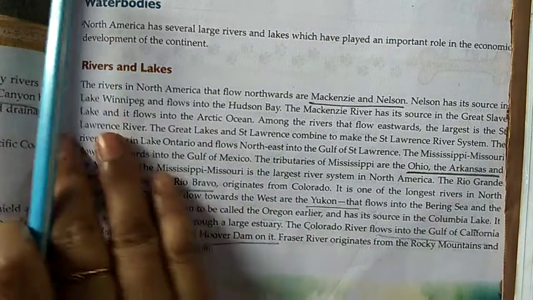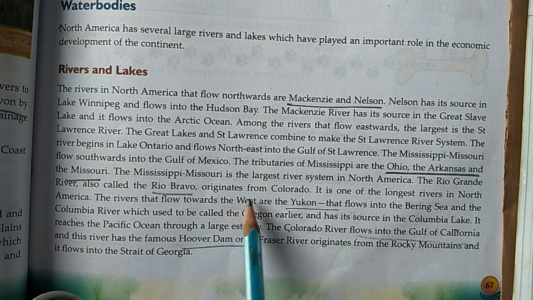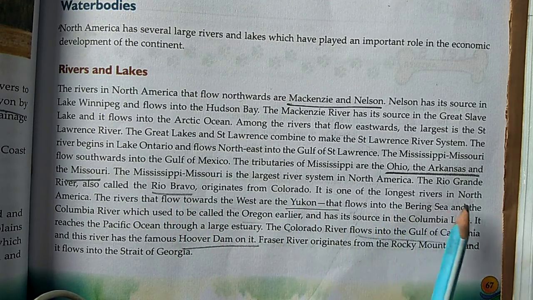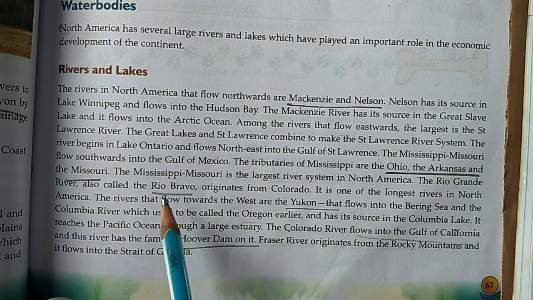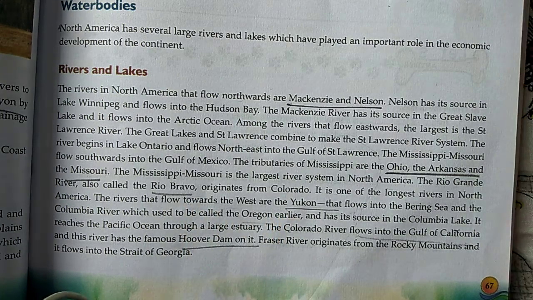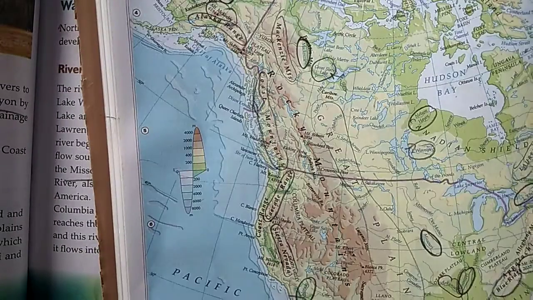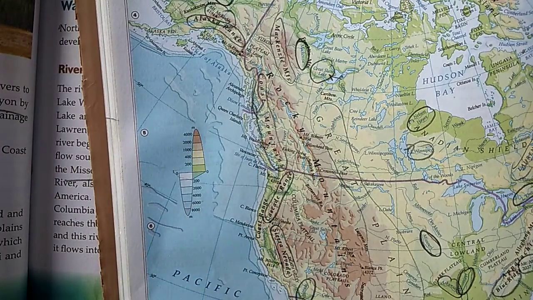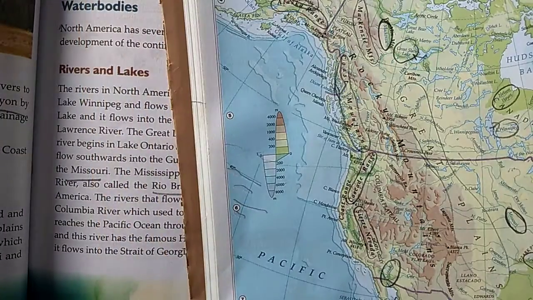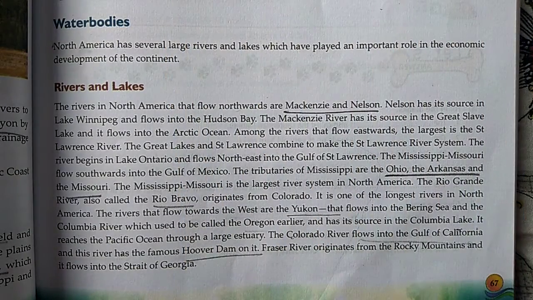The Rio Grande River, also called the Rio Bravo, originates from Colorado. It is one of the longest rivers in North America. So the Rio Bravo, that is your Colorado. Here is Colorado, through which it originates. Somewhere you will find it in the map there, Colorado, and how important it is. That is also given in your book. When you go to the map, you will get it. So it is one of the longest rivers in North America.